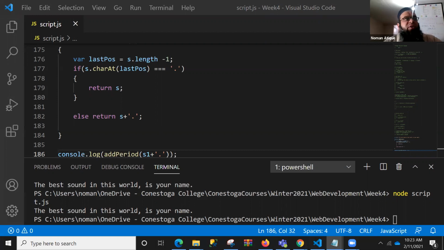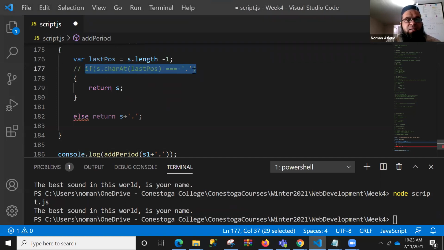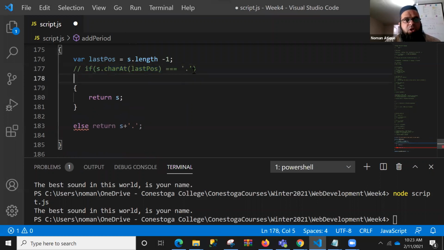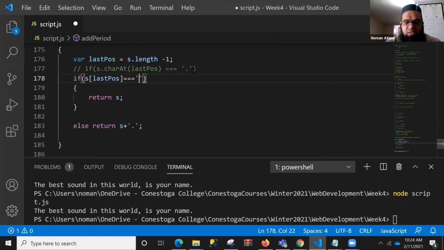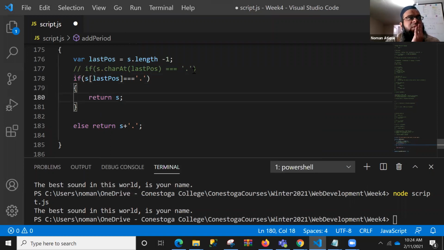And what are the different ways of finding this last position character? It's a very interesting concept. We can do a lot of things over here. I hope everyone has done that. So now I will comment this one out and tell you how many different ways we can do that. What I can do is check if S of last position, because I have got the last position, equals single quotation dot. I can do that even. You understand?